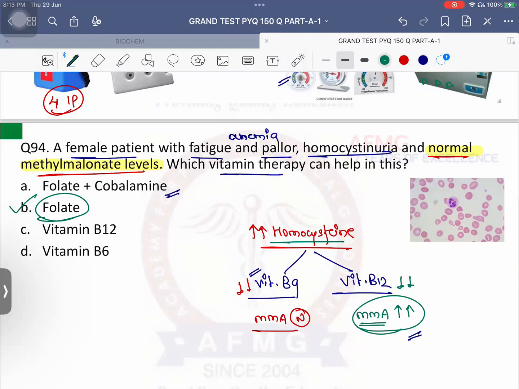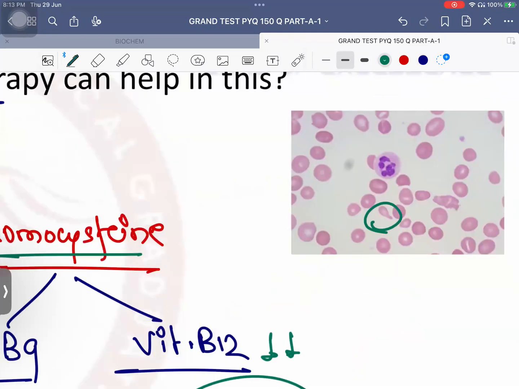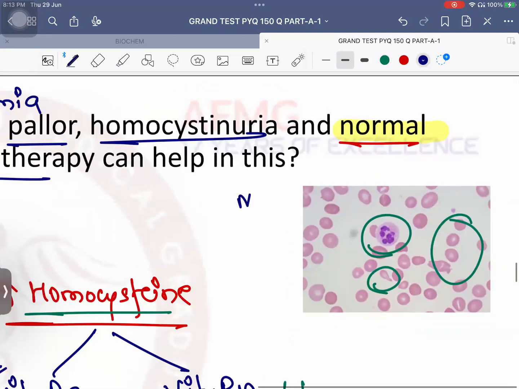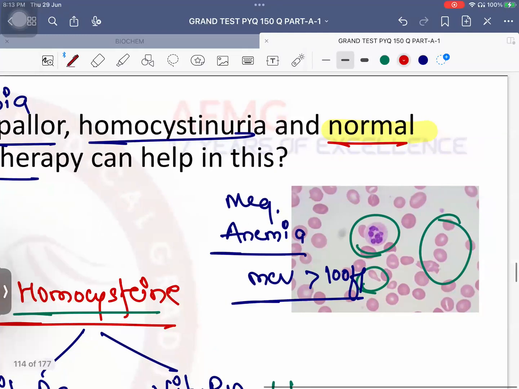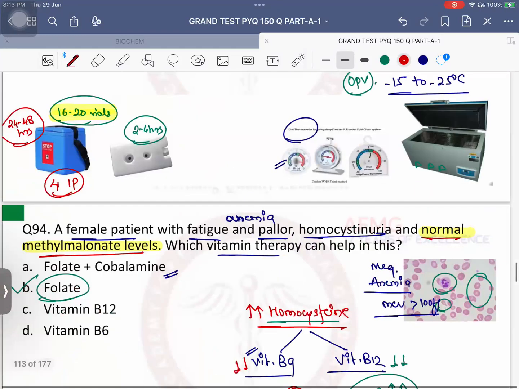That's the important thing. And we have discussed already, teardrop cells along with hypersegmented neutrophils and macro-ovalocytes are usually seen in a case of megaloblastic anemia. MCV, mean cell volume, is more than 100 femtoliters. So it is a case of macrocytic normochromic anemia.